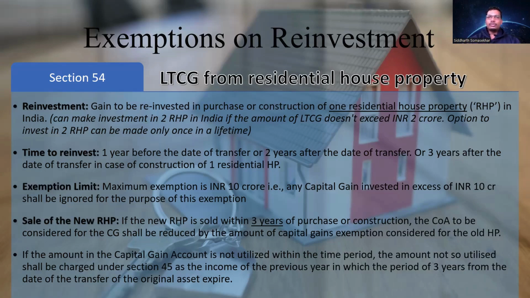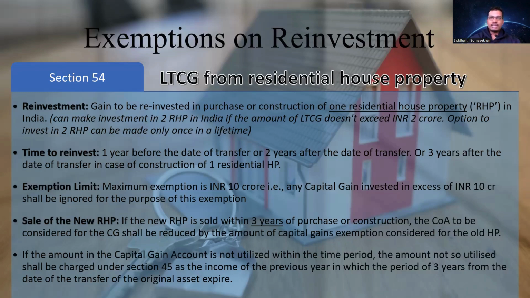Which means by the time you file your return of income, it has not been completely reinvested. So the provision says you put that amount in a separate bank account, which is called the capital gain account scheme. Whatever amount you put in that account will be considered as an exemption for the financial year when you sold the asset.